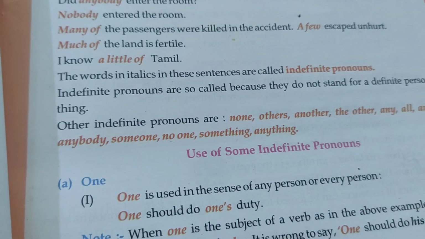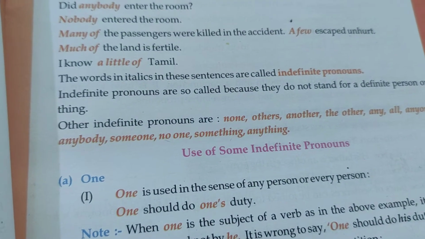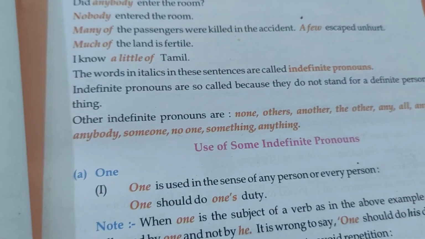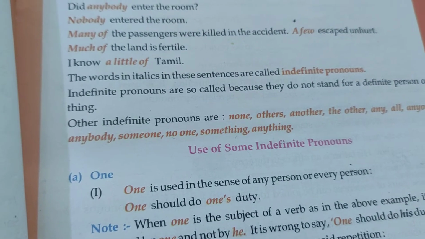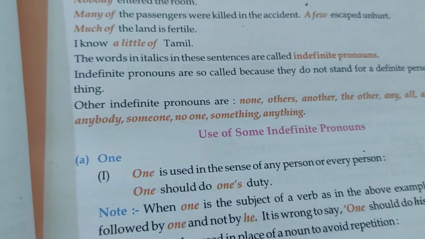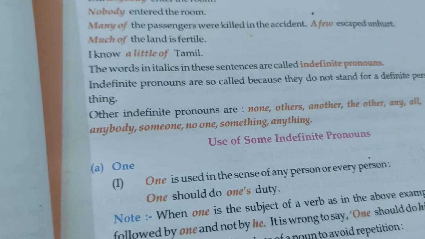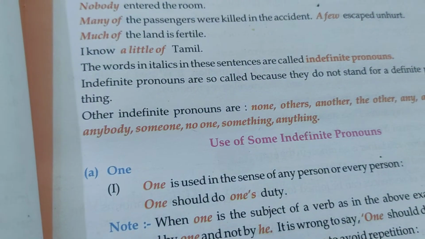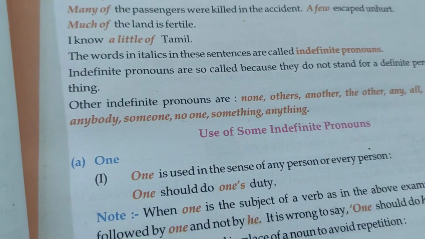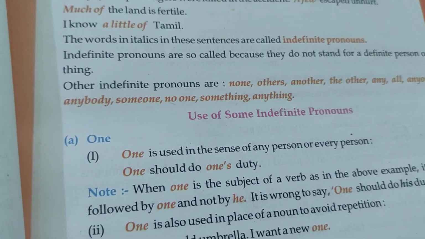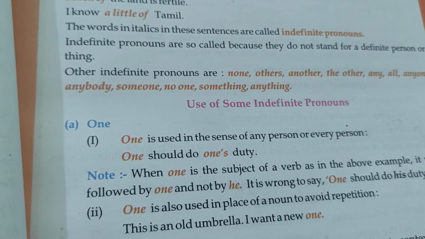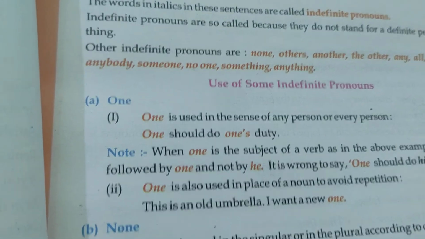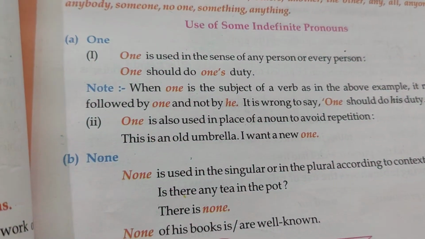Why are they indefinite? Because they do not stand for a definite person or thing. See now, a little of Tamil. Little means thoda sa, but how much exactly we do not know. It is not definite. Similarly, many, much, anybody, somebody, they all are indefinite. So these kinds of pronouns are known as indefinite. Other examples are none, others, another, any, anyone, anybody. Okay. So what is the use of one and none?